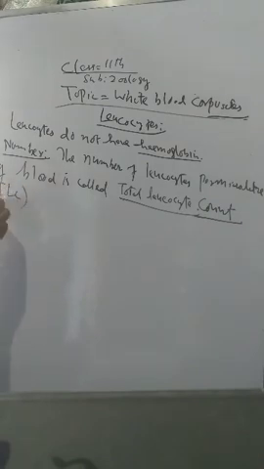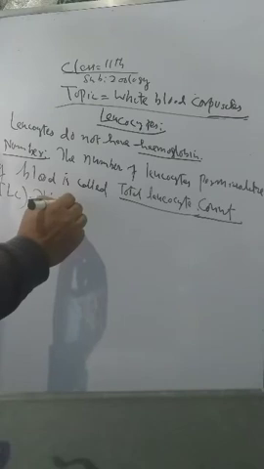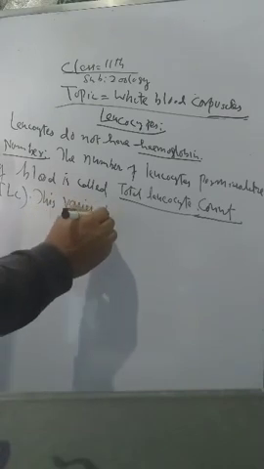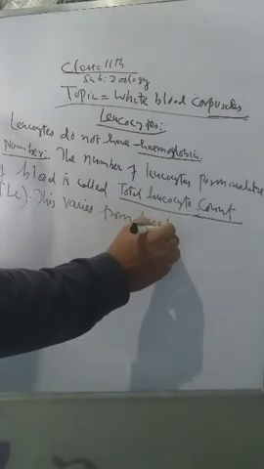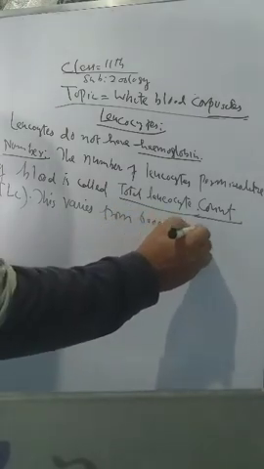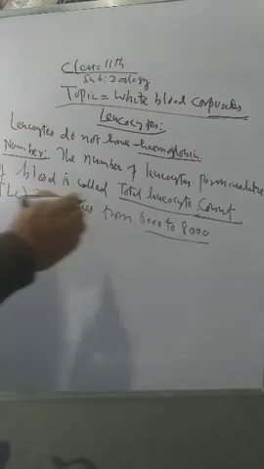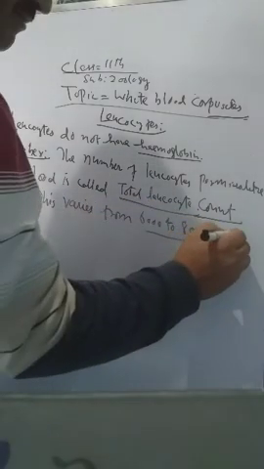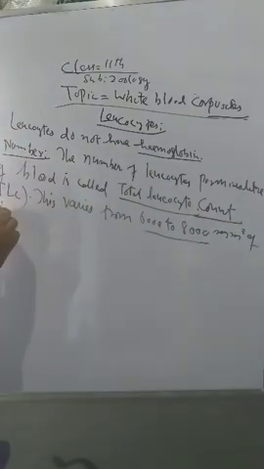This varies from 6,000 to 8,000 per mm cube of blood.